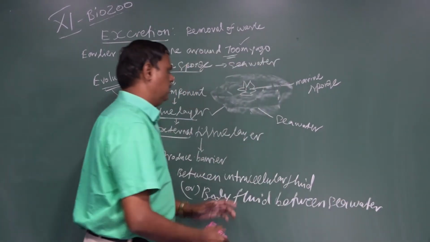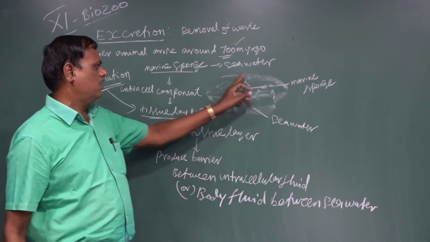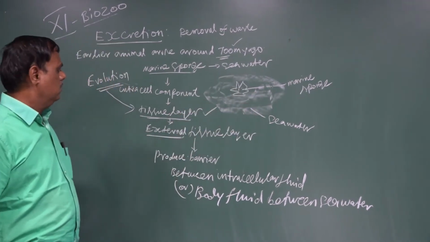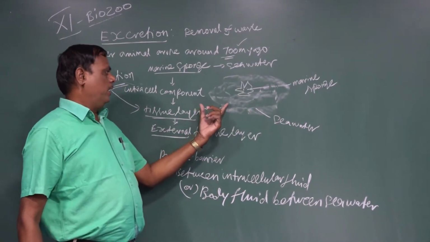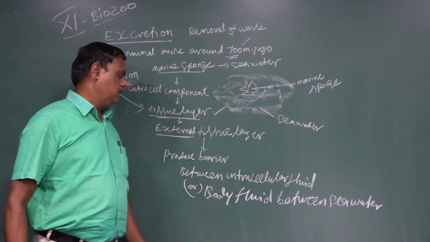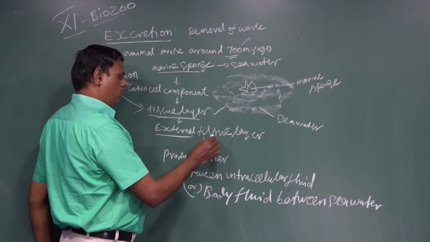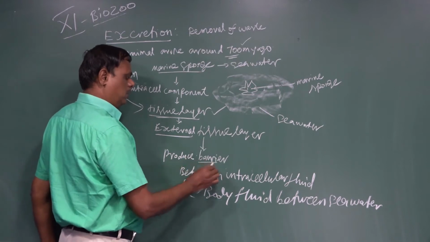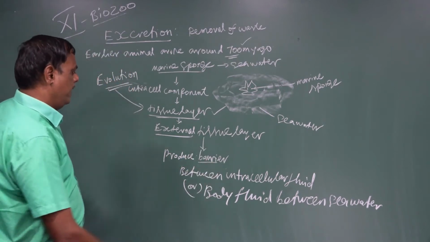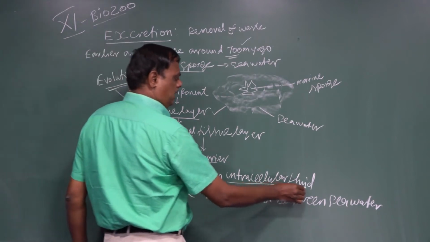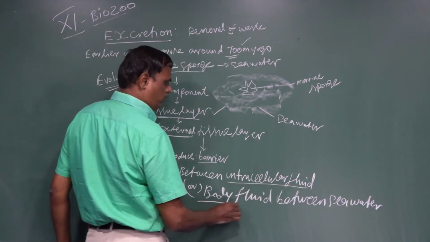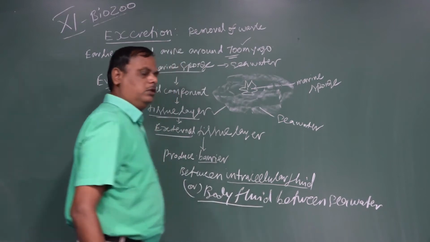When the intracellular component of the sponges differs from the surrounding seawater, they form a tissue layer, an extra layer around the sponge. The formation of this extra tissue layer produces a barrier between the intracellular fluid, or body fluid, and the seawater.